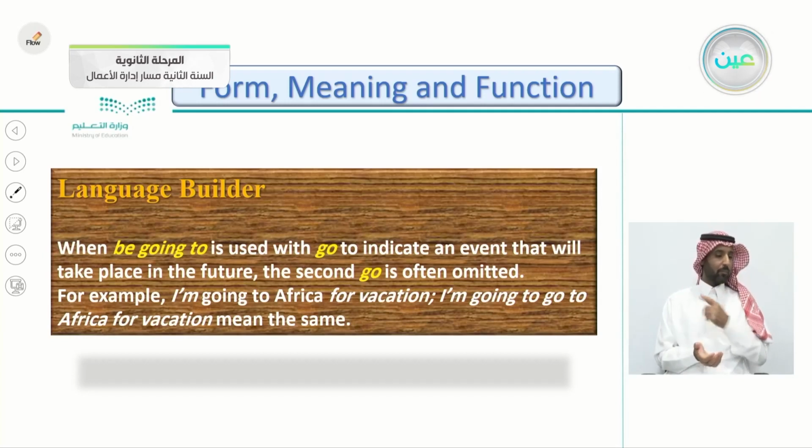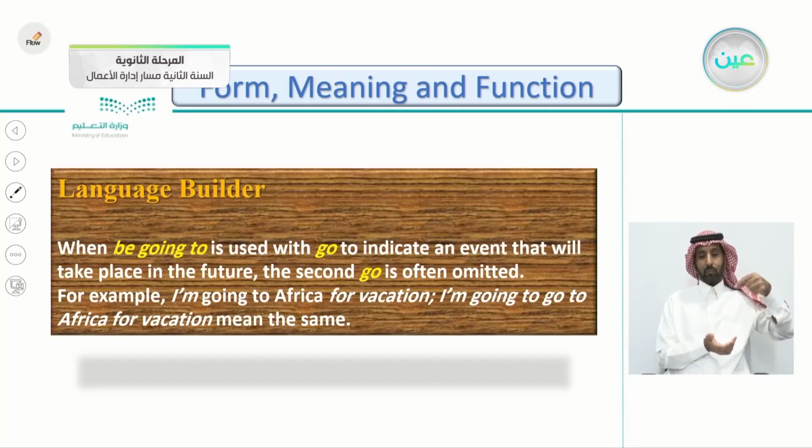For example, I'm going to Africa for vacation. I'm going to go to Africa for vacation. They have the same meaning.